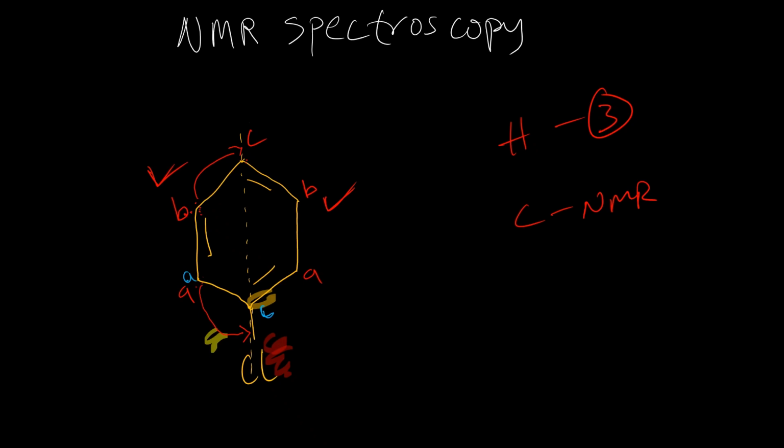Carbon A and A are the same. The B here also, they're the same. And we have C here. Then we have D here. Rather, this is D, not C. So this will give us 4 carbon signals.